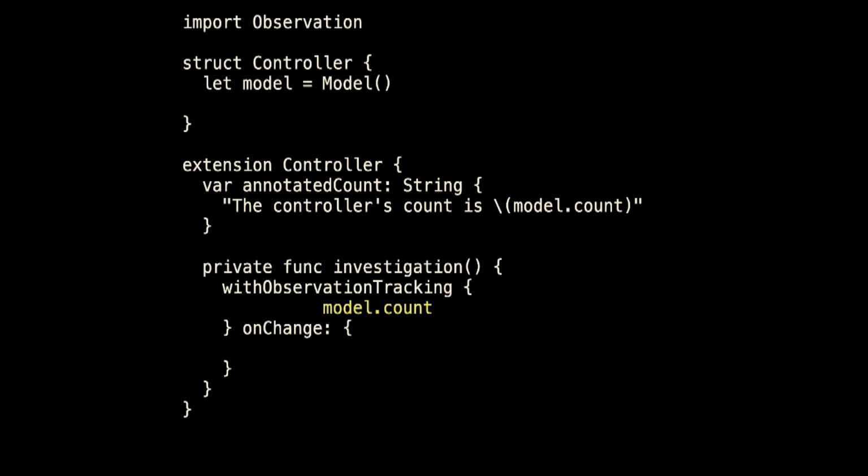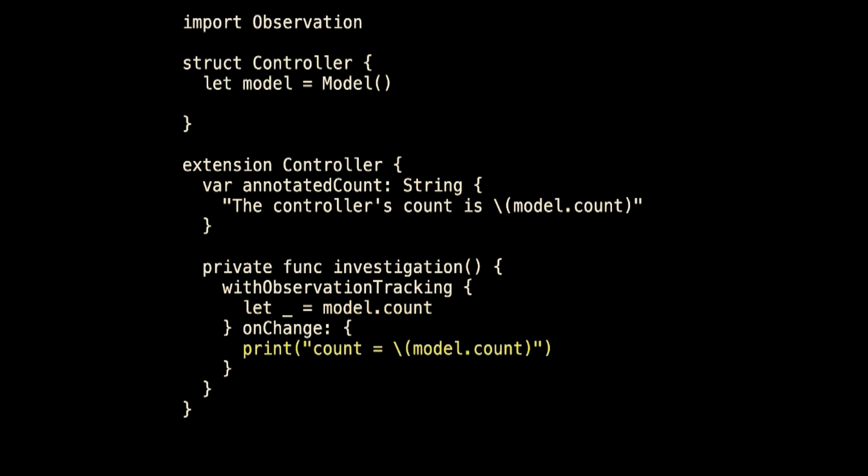So in our case, I'd like to know when model.count changes. When model.count changes, I'm going to do something. And my compiler says, you can't just create model.count and leave it there. So I say, okay, go ahead and compile. When model.count changes, I'm going to print to the console.